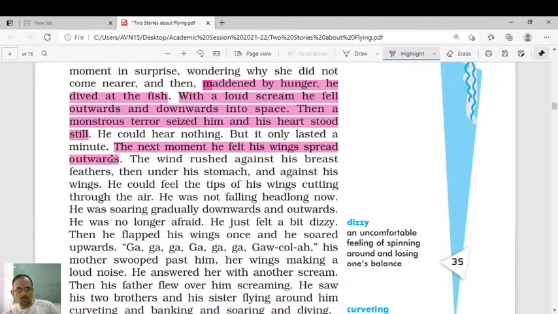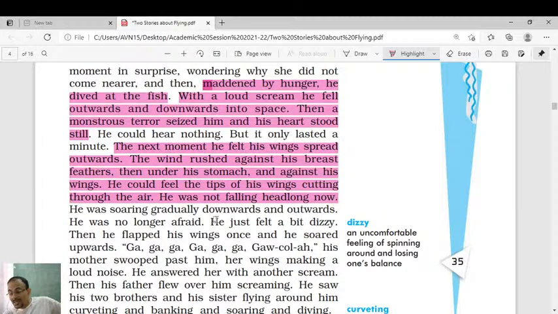The wind rushed against his breast feathers, then under his stomach and against his wings. He could feel the tips of his wings cutting through the air. He was not falling headlong now. He was not falling headlong now because see, he knows it's a natural instinct for a bird to fly, and he will not fall of course, but it was his fear inside which was pulling him back from flying.